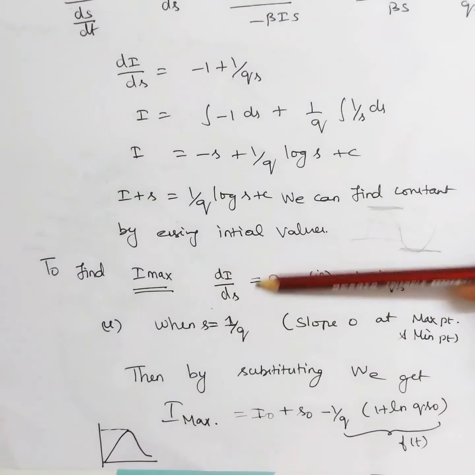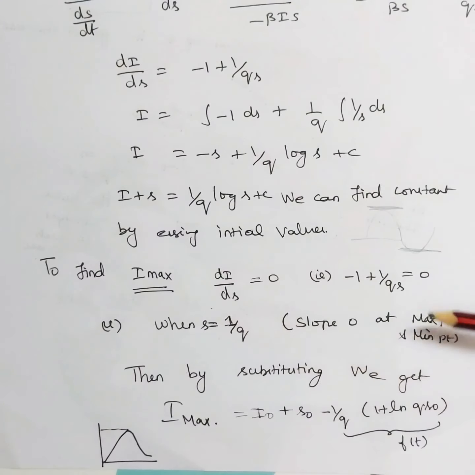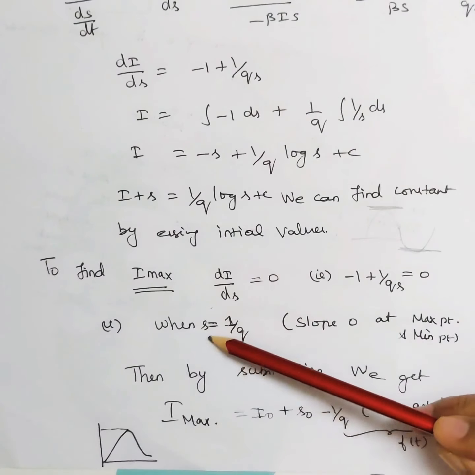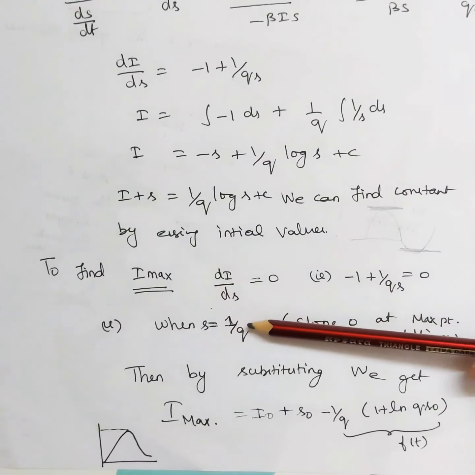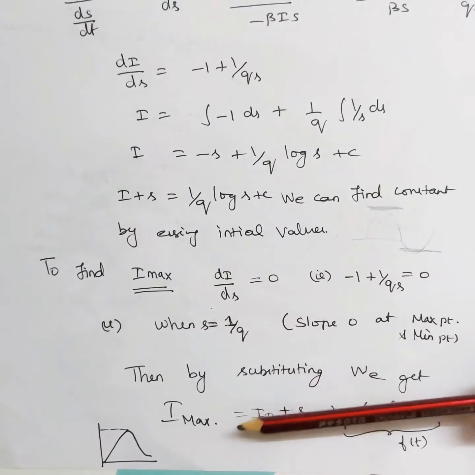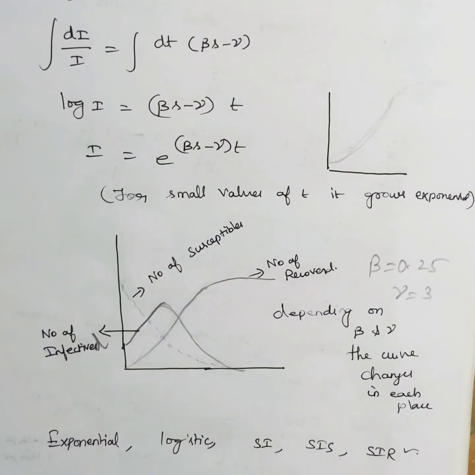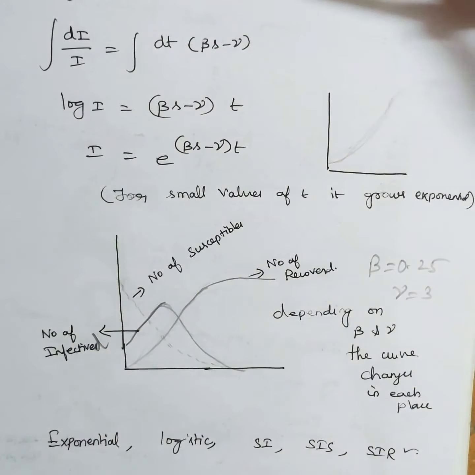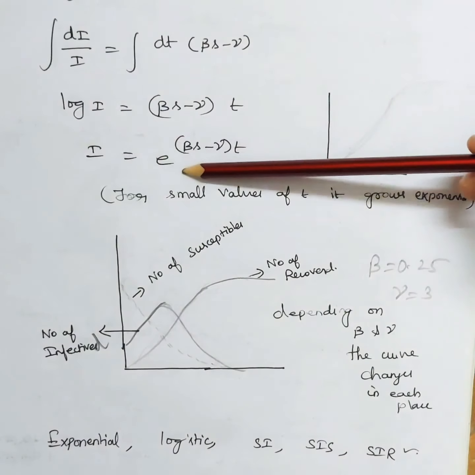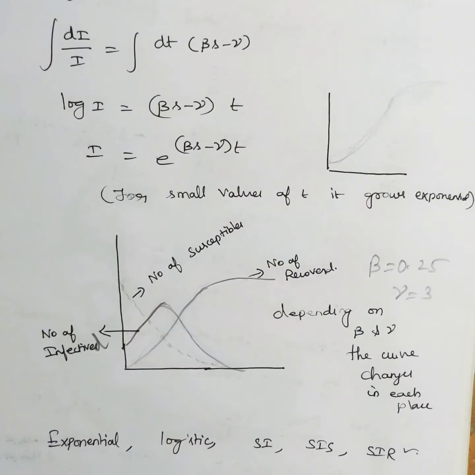I'm going to set dI/dS to 0. Then by simplifying it, I got S is equal to 1 by q. Hence, if I substitute this value in I, I'll get I max. And coming to our differential equation dI/dt, this is nothing but I into (beta S minus gamma), and if I integrate it, I'll get I in terms of t. This is a simple integration, and we get I is equal to e to the power (beta S minus gamma) t. If I plug in these values, again it looks like an exponential curve.